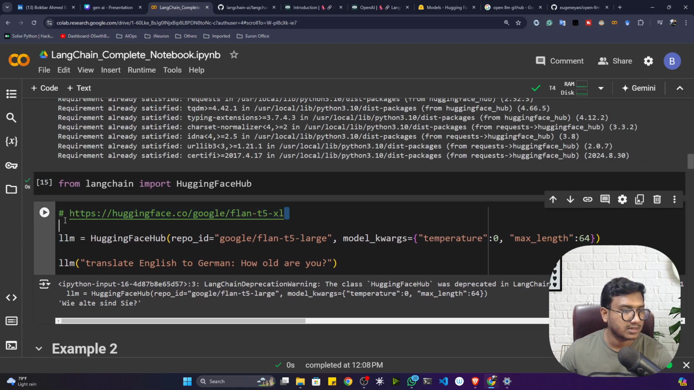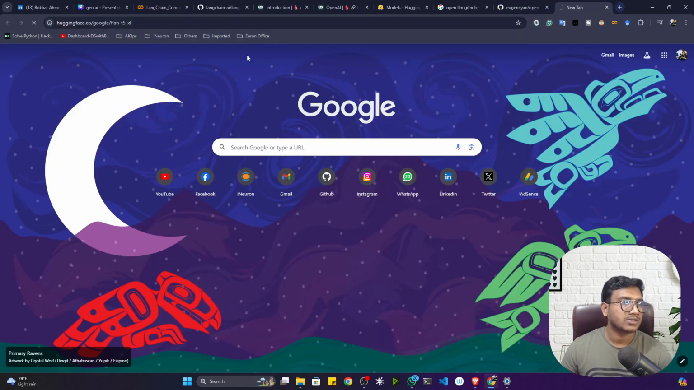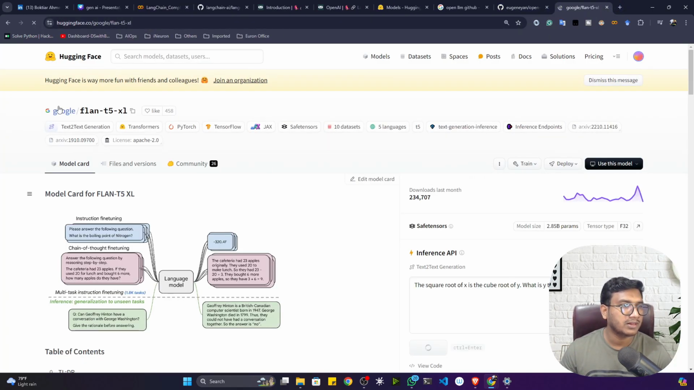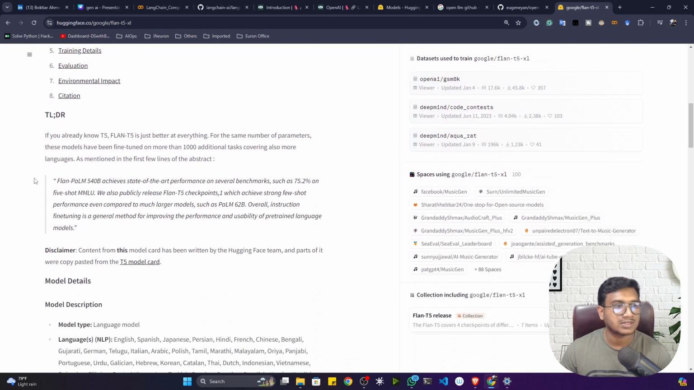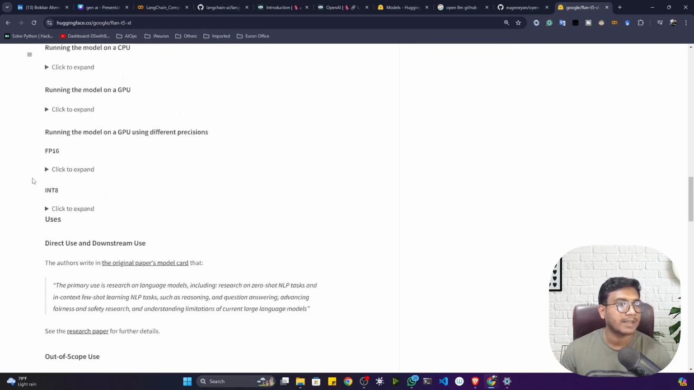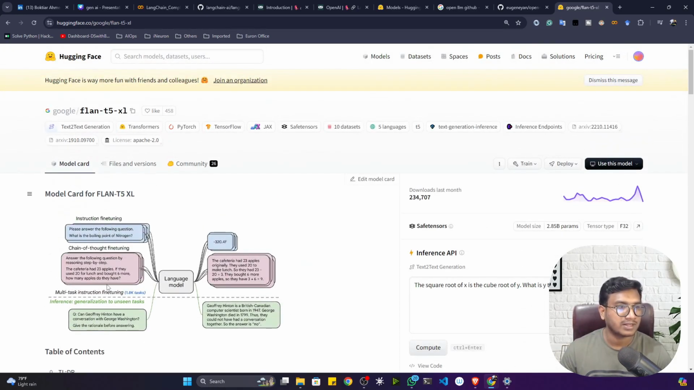Now see, this is the model I want to use. I've already provided the link. Let me open it. This is called the Flan T5 model, from Google, and it is one of the large language models, guys. If you are interested, you can go through the documentation. What this model can perform, everything they have given. They have also given the paper link of the model.